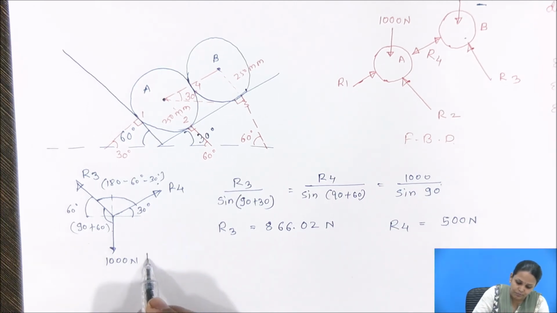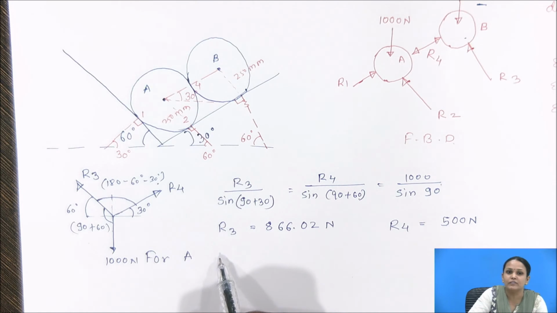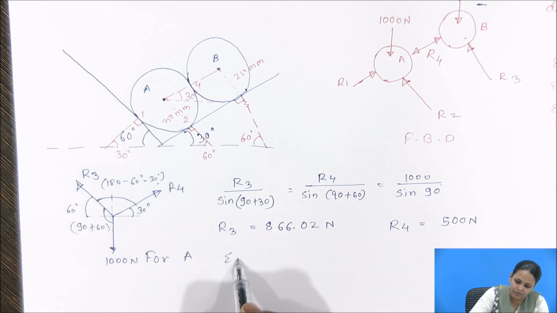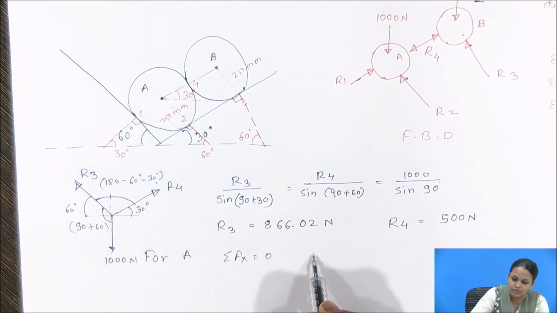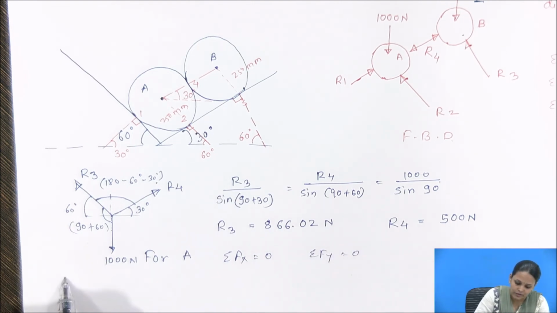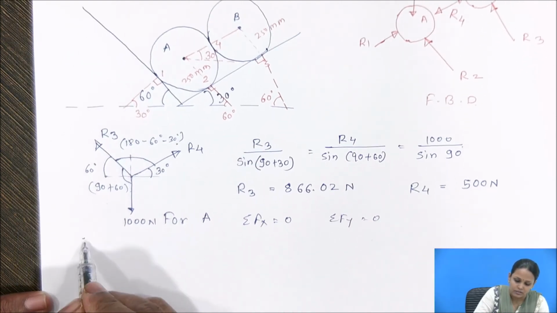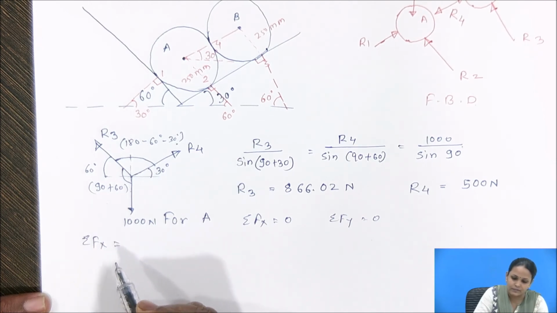For sphere A, I will consider the equilibrium conditions, summation Fx equal to 0 and summation Fy equal to 0. First I will calculate summation Fx.